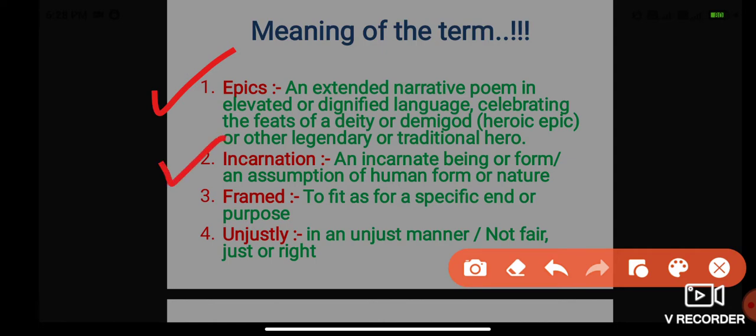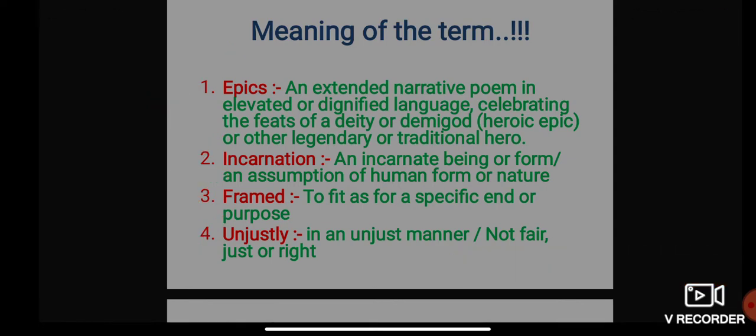And what is incarnation? An incarnate being or form, or an assumption of human form or nature. That is reincarnation. And what is frame? To fit as for a specific end or purpose. That is known as frame. And what is unjustly? It is referring to an unjust manner, like not being fair, just or right. That is known as unjustly. I hope now you're clear with the meaning of the terms.